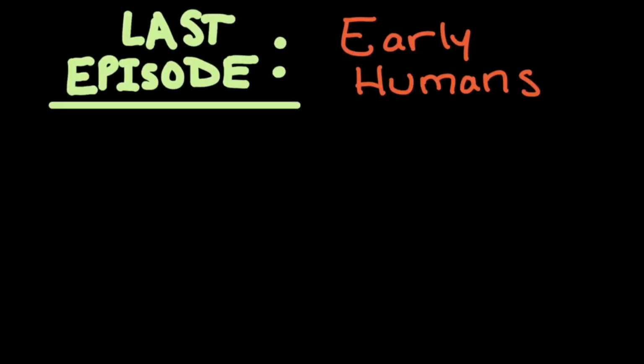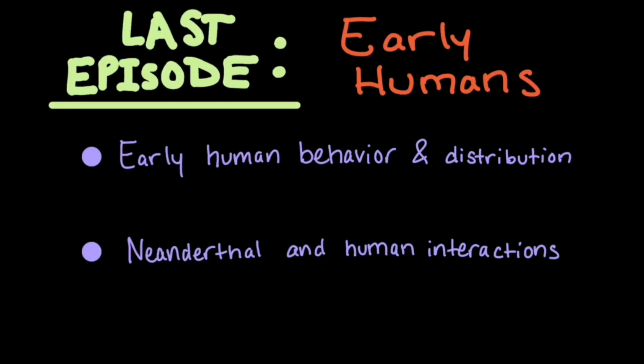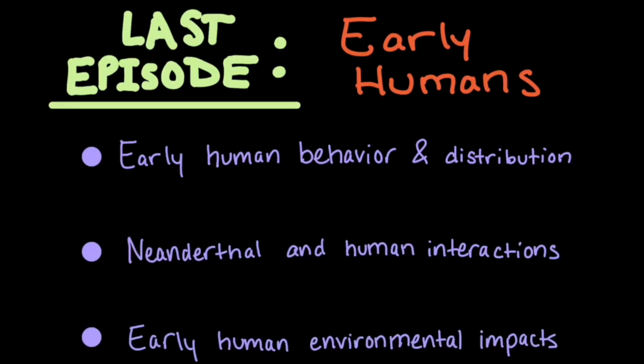Last episode, we looked at early members of our species. We looked at early human behavior and distribution. We looked at Neanderthal and human interactions. We also discussed early human environmental impacts.